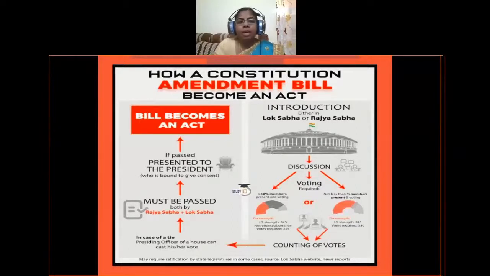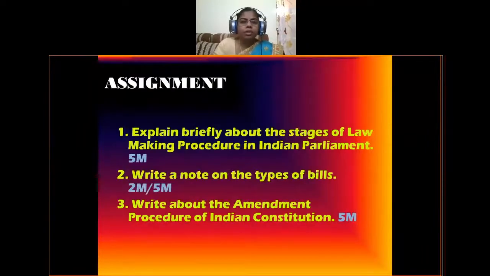Okay, so if the bill is passed, then it will be sent for the assent of the president. Then the constitutional amendment bill will be converted into an act. So this is the process for a constitutional amendment bill to become a law. We have come to the conclusion of today's topic.